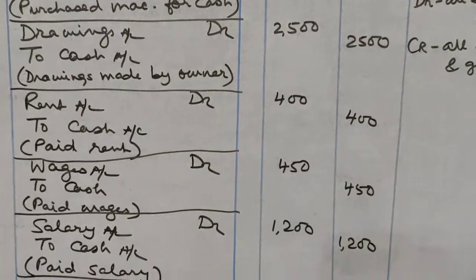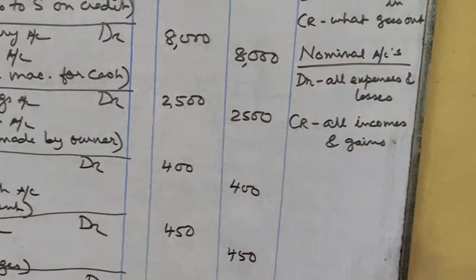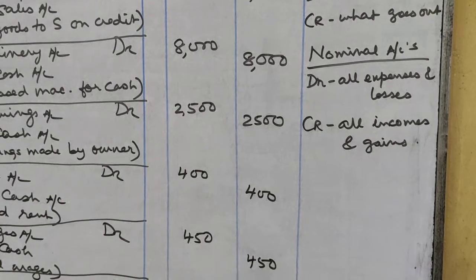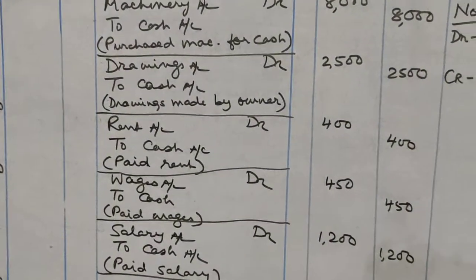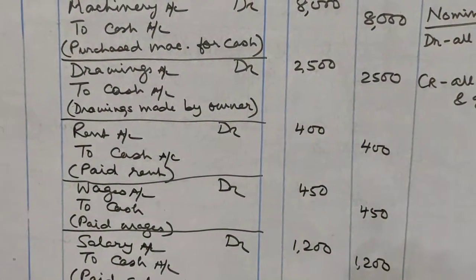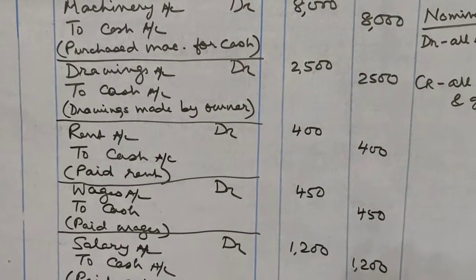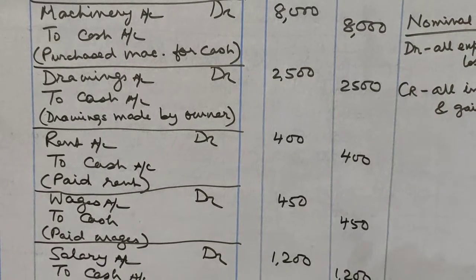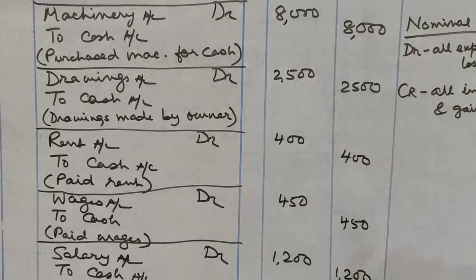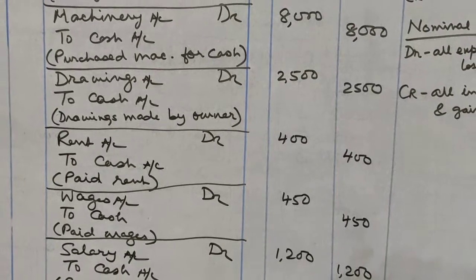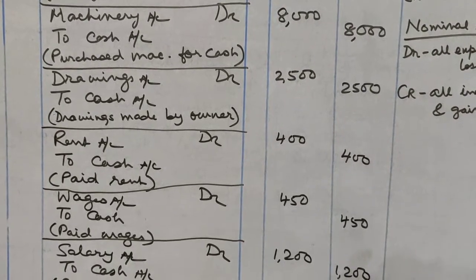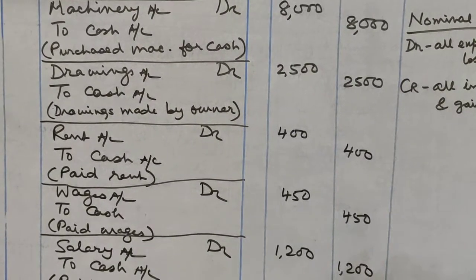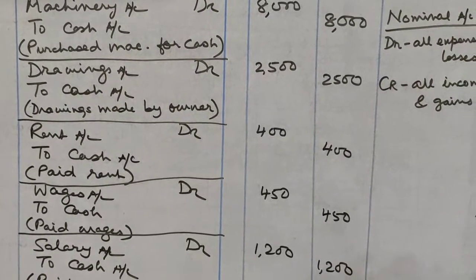Then paid wages 450. Again wages is nominal account, it is an expense account. So debit all expenses and losses, credit all incomes and gains. So wages account will be debited because that is the expense. Any expense whenever it is incurred, the expense head will be debited. For example, paid wages, so wages account debit. Paid salary, so salary account debit. So here what is the expense account? Wages. So wages account debit 450 and cash is going out of the business. So cash account will be credited by 450.